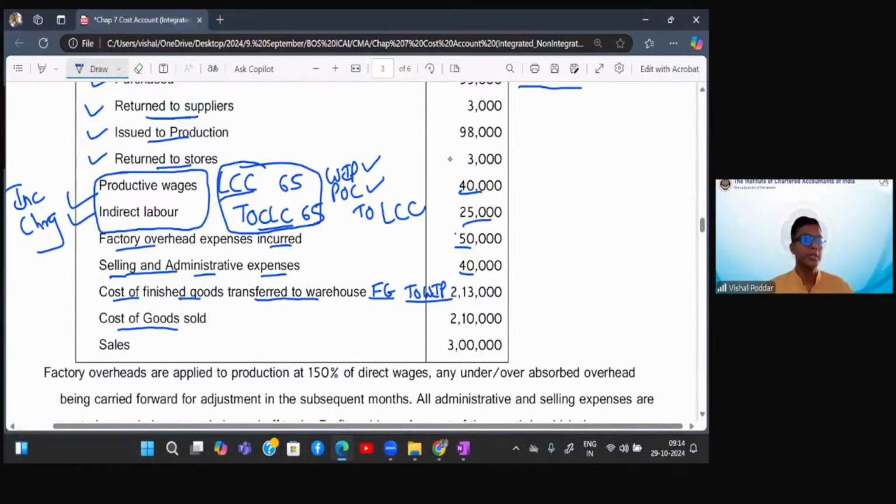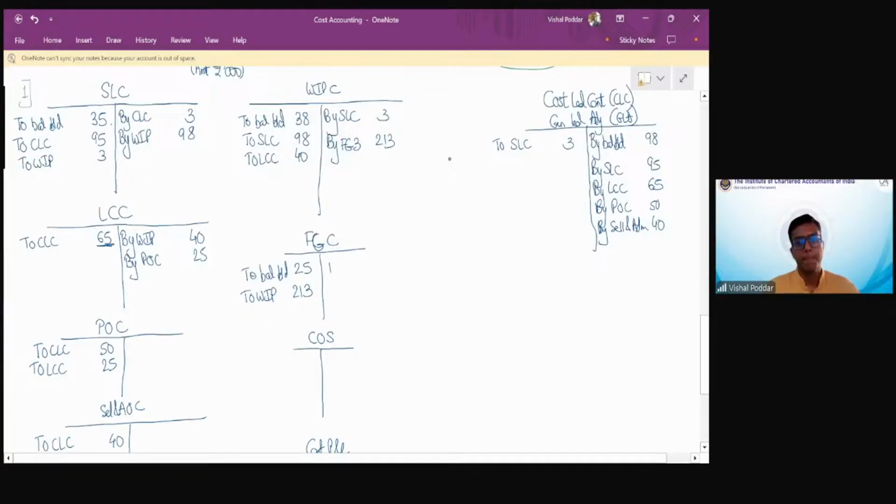Now, this represents the goods which are sold. So when it is sold, the customer gets it. Customer is represented by COS, and who is giving? The godown is giving, which is represented by finished goods. So customer debit, finished goods credit, right? So customer is getting it, so COS debit. Godown is giving it, so finished goods credit.